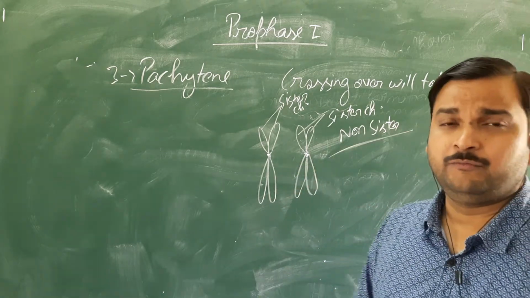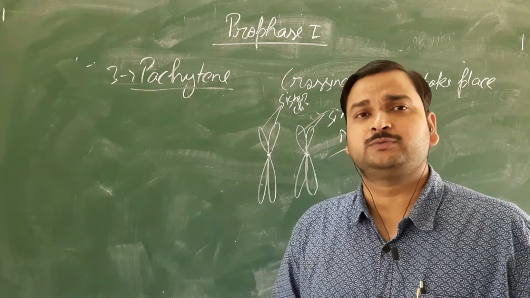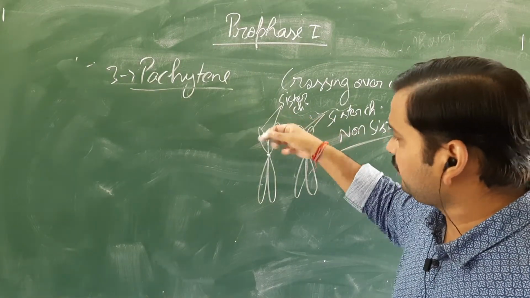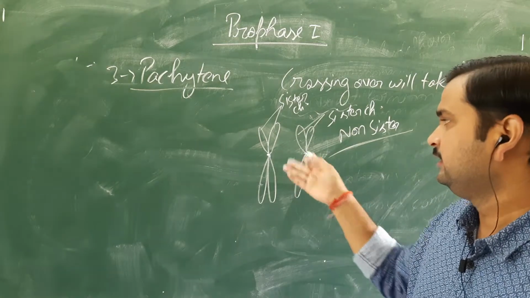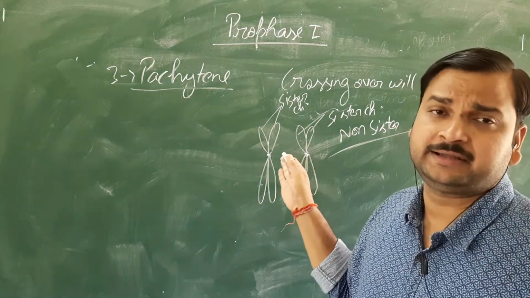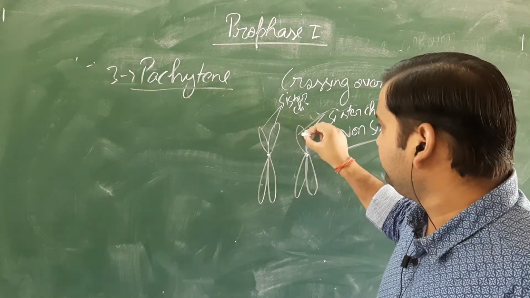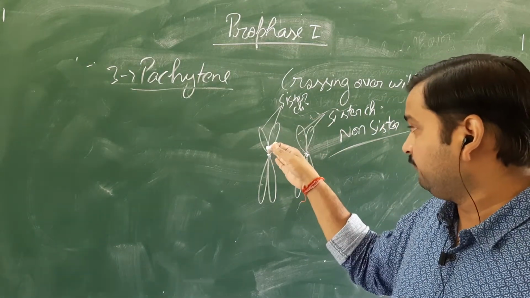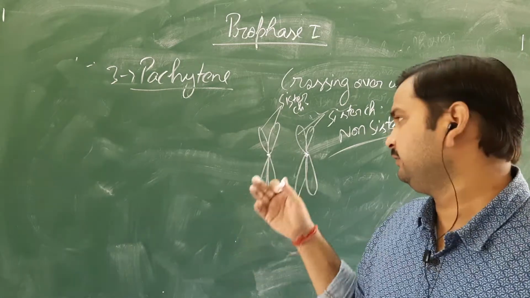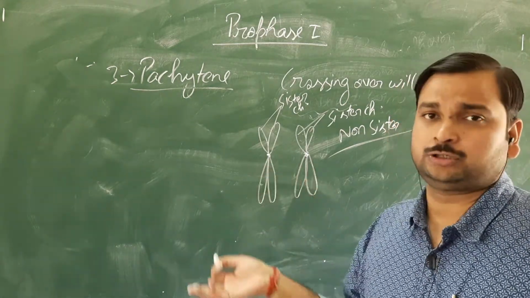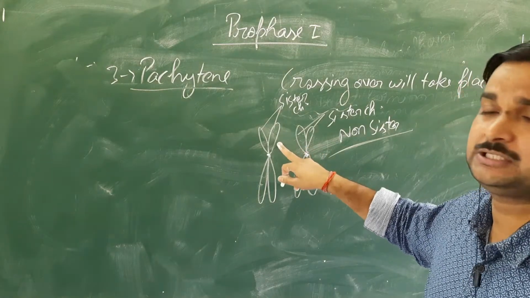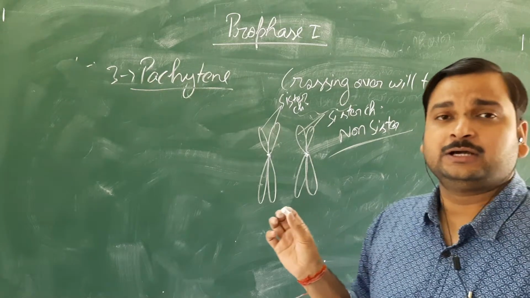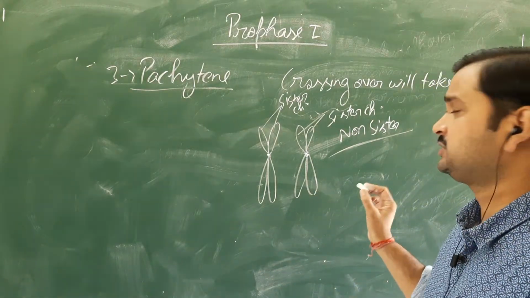Very important: when the exchange of genetic material takes place, one chromatid of this chromosome will overlap with one chromatid of the other chromosome, that is, with a non-sister chromatid, because this chromatid does not belong to this chromosome. That's why it is said that crossing over takes place between non-sister chromatids.